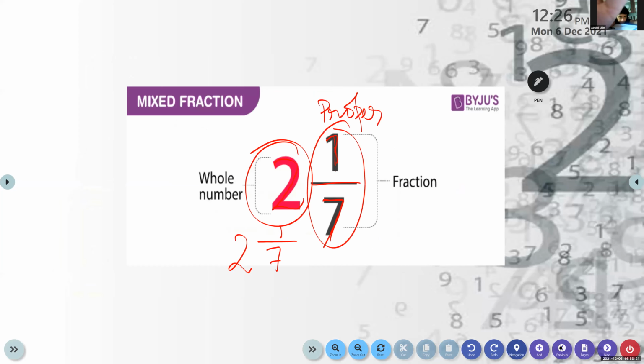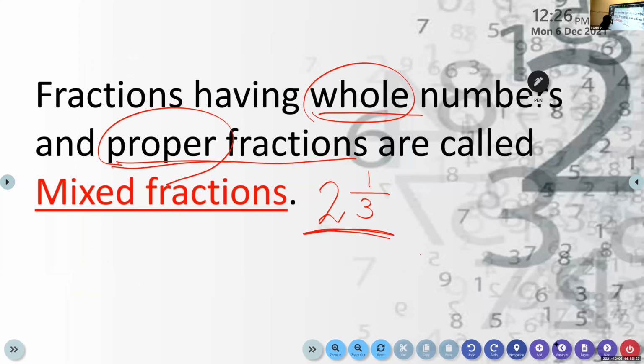Okay, those who have any doubt, we want to see: mixed fraction have a whole number and a fraction. Can you see here? Proper. Yes, proper fraction. So what is a mixed fraction?